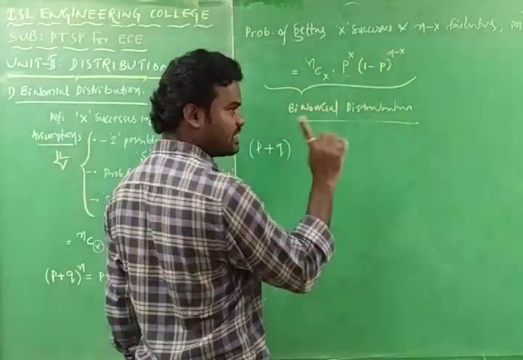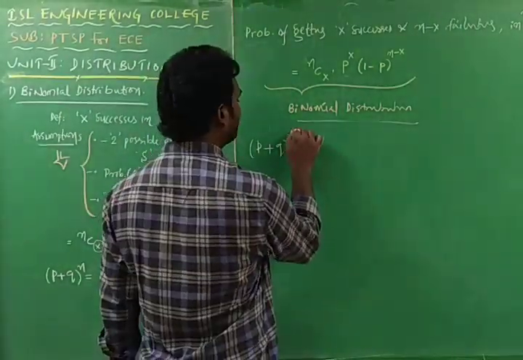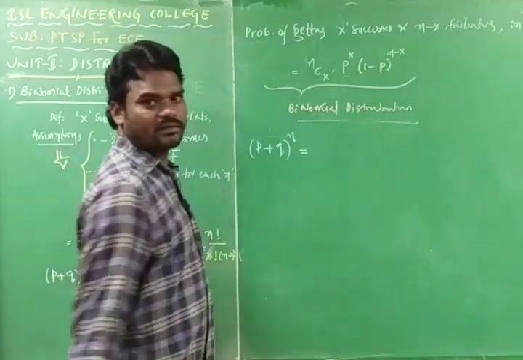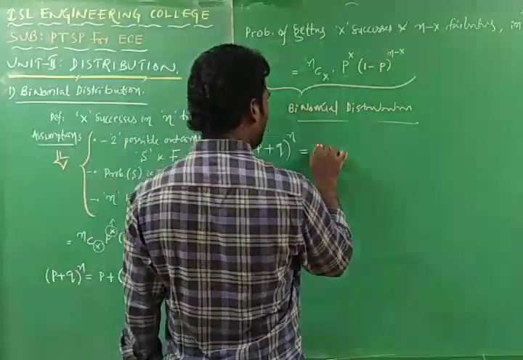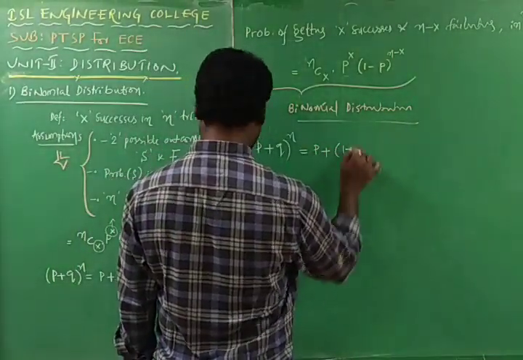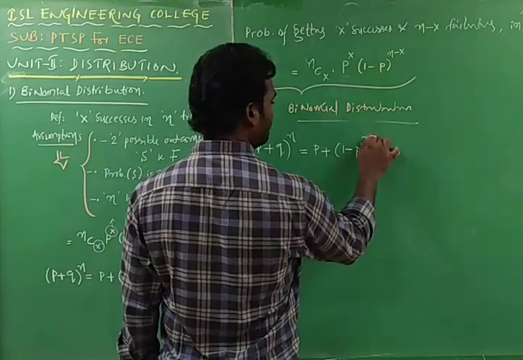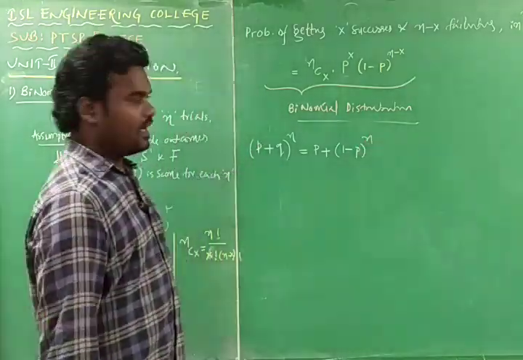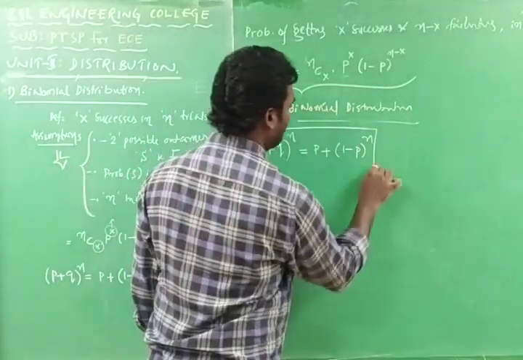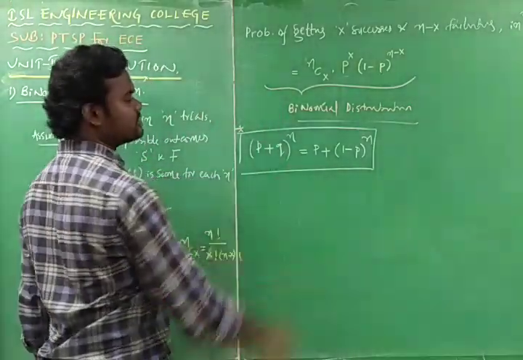Here p plus q is equal to 1, and 1 to the power of n is equal to 1 only. It can be written as (p plus 1 minus p) to the power of n only. And this is the required thing you must remember, and the 3 things I have explained now.